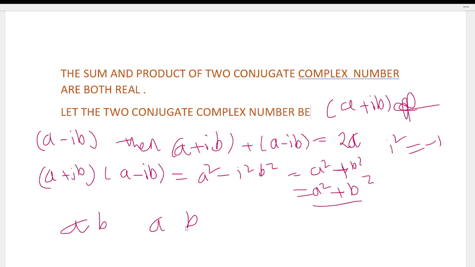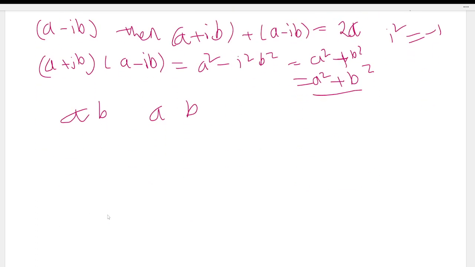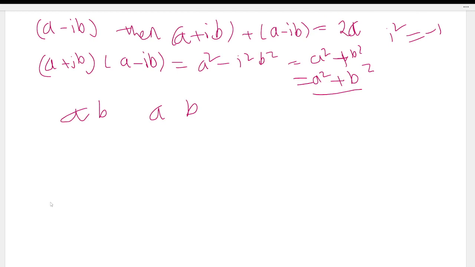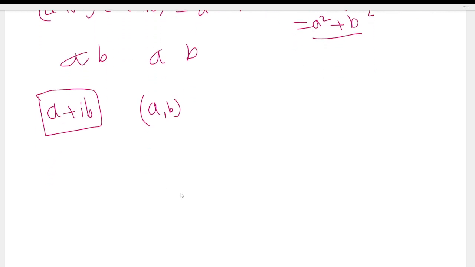It is observed that the two conventions, a plus iota b and a comma b, are equivalent if we simply replace iota square by minus 1 wherever necessary.